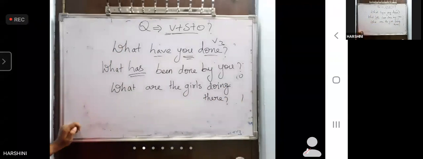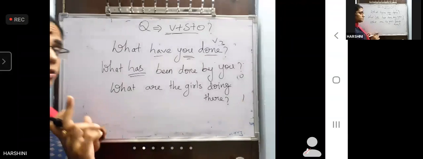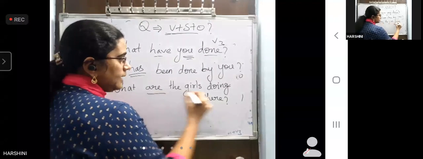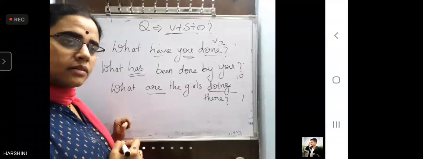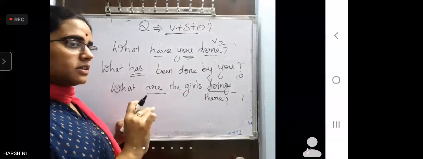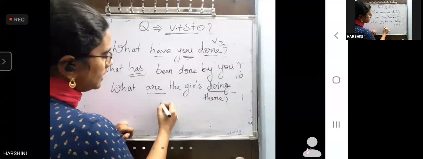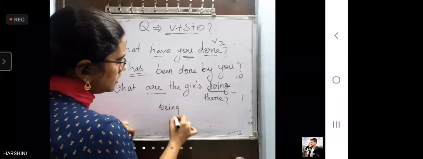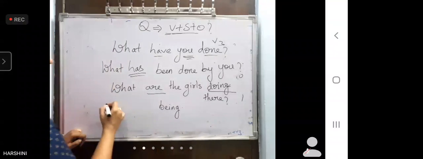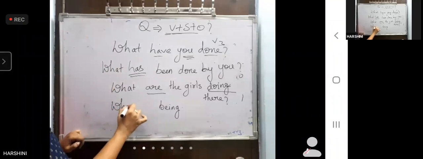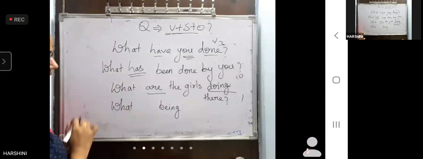What are the girls doing there? First thing you should observe is "doing." Which tense is it? Present continuous. In all continuous, there has to be which word? Been. Okay. And what has to be used as it is? This one we will fill at the last.